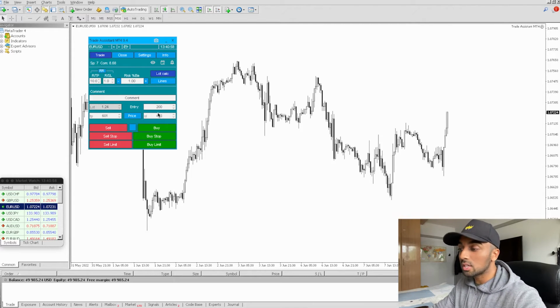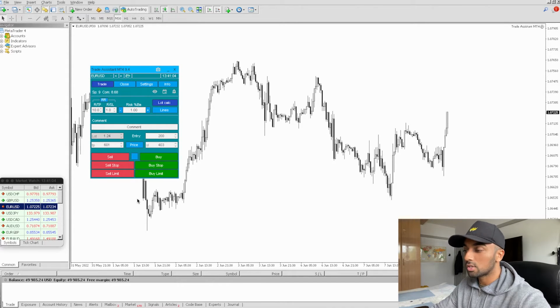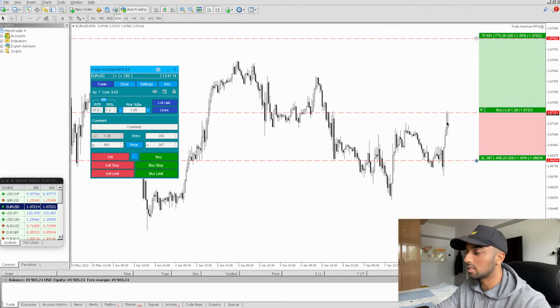Okay, so in order to execute a trade, we're going to go and look at this little panel here where I like to look and execute trades at. So in this little panel, I'm going to open up something called lines. Okay, now you can see this has opened up this kind of panel here. This middle line shows you where the current market is. So if I execute a trade at this moment in time, this is the price that will be executed at. Okay, at this level here.